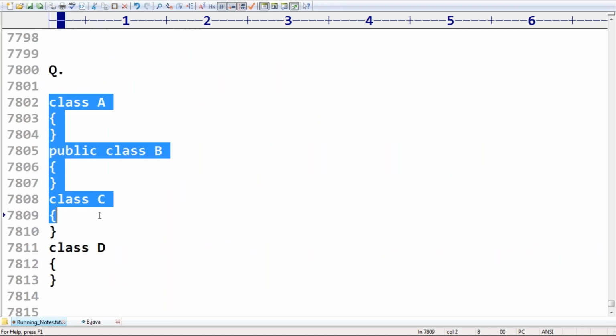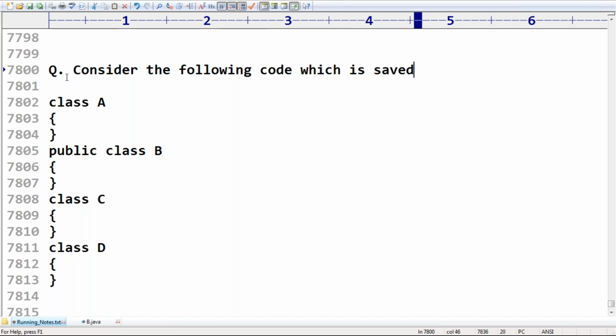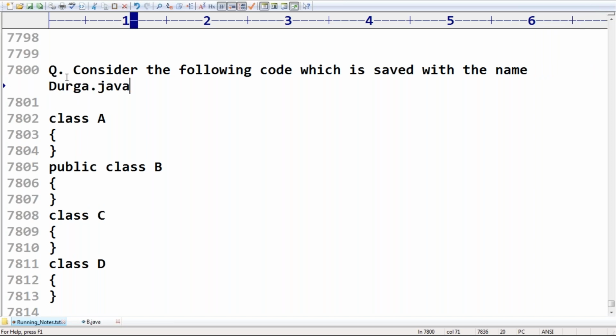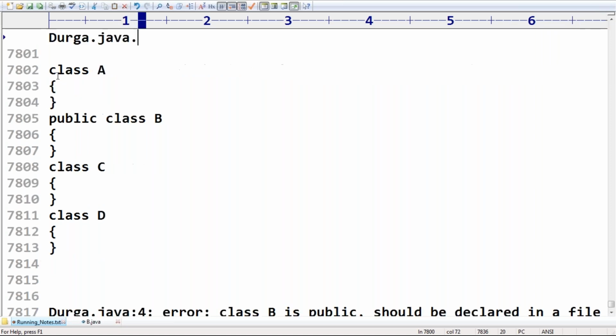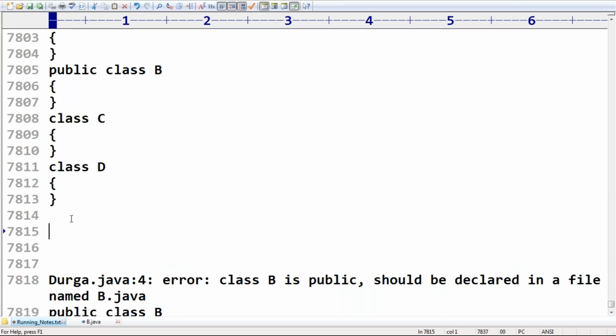Consider the following code which is saved with the name durga.java. Now, for this code, which of the following is true?